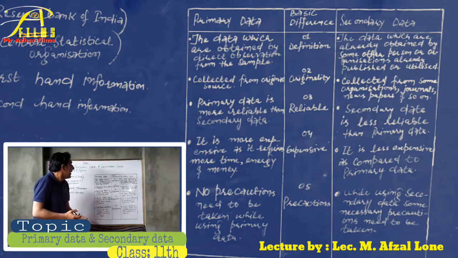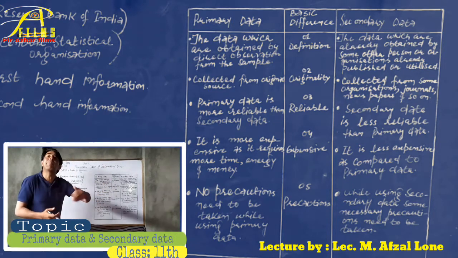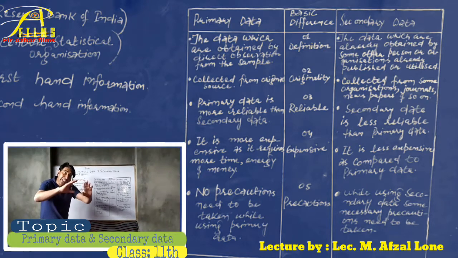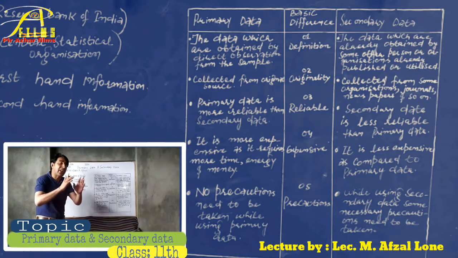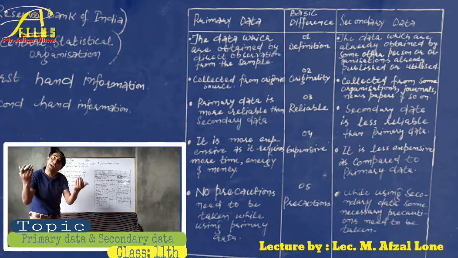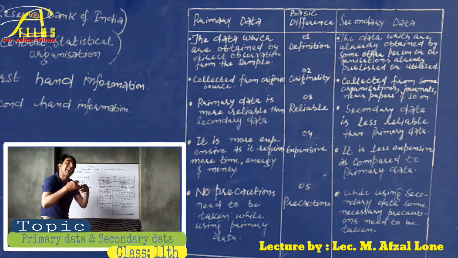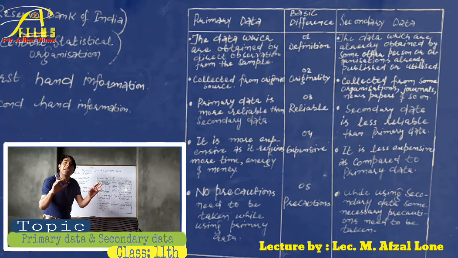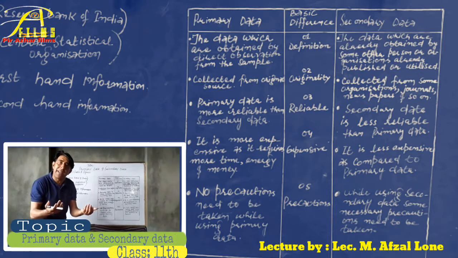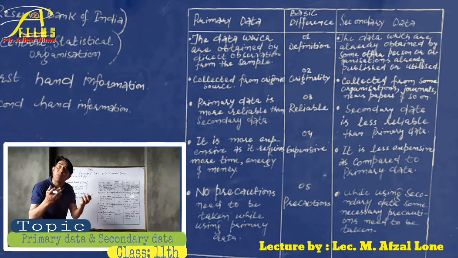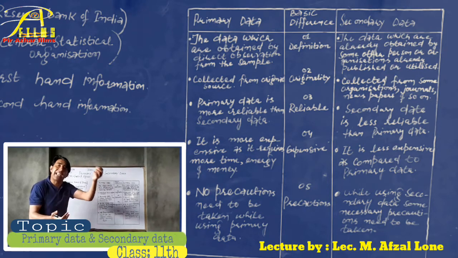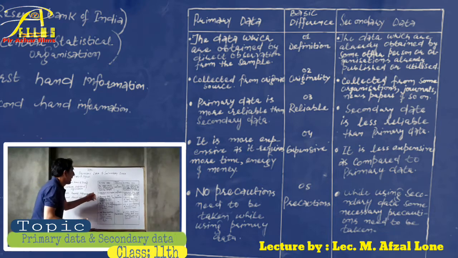On the other hand, secondary data is less expensive as compared to the primary data. These are already collected information. These are already the statements of facts and figures obtained from second-hand information from other agencies, already utilized. So they need not much expense. They are not much more expensive. So it saves time, it saves energy, and they are less costly as compared to primary data.